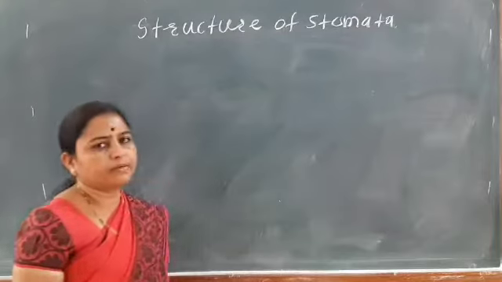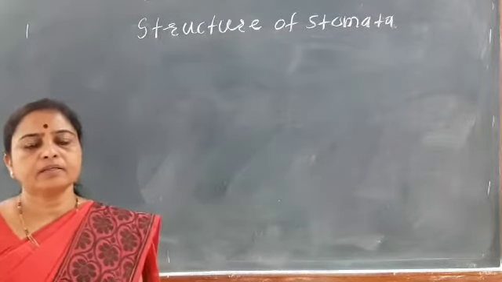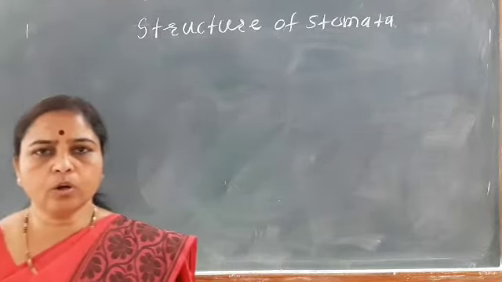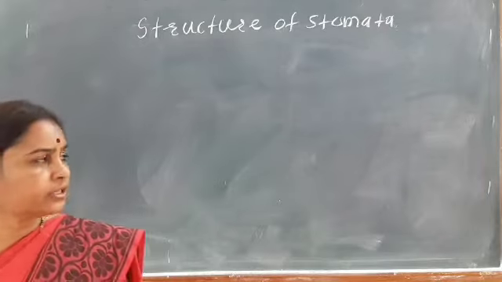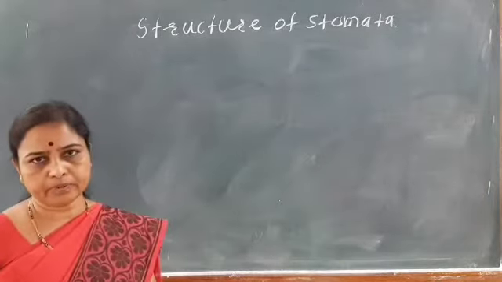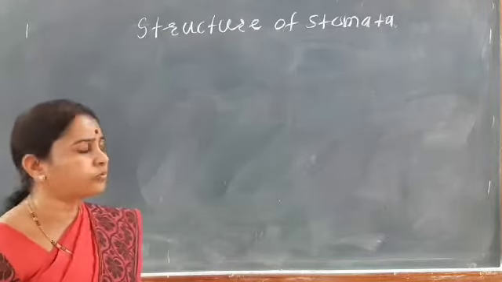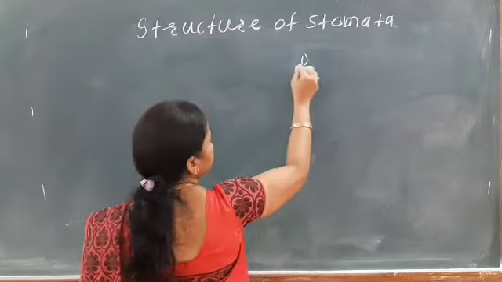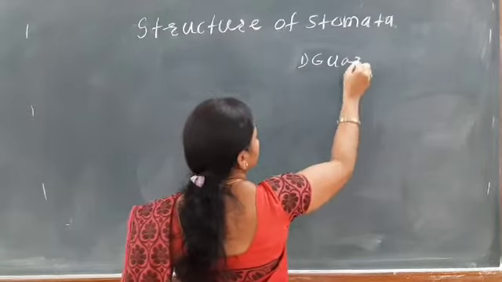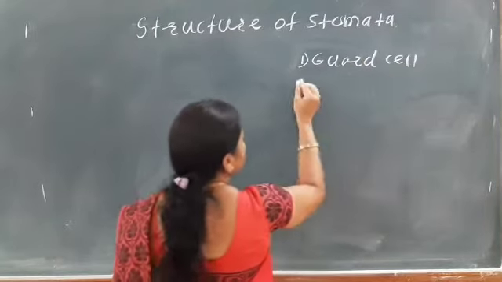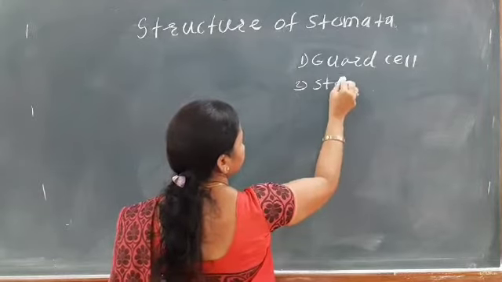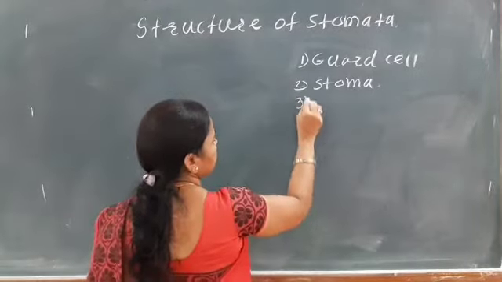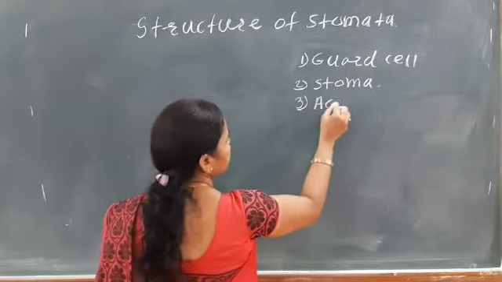Structure of stomata. So stomata are the small openings present in the leaves or the young stem of the plant. Through the stomata a large amount of transpiration takes place. Okay, so how is the structure of the stomata? Stomata are mainly made up of three main parts. One is the guard cells. The second part is the stoma, which is the small opening, and third is the accessory cells.